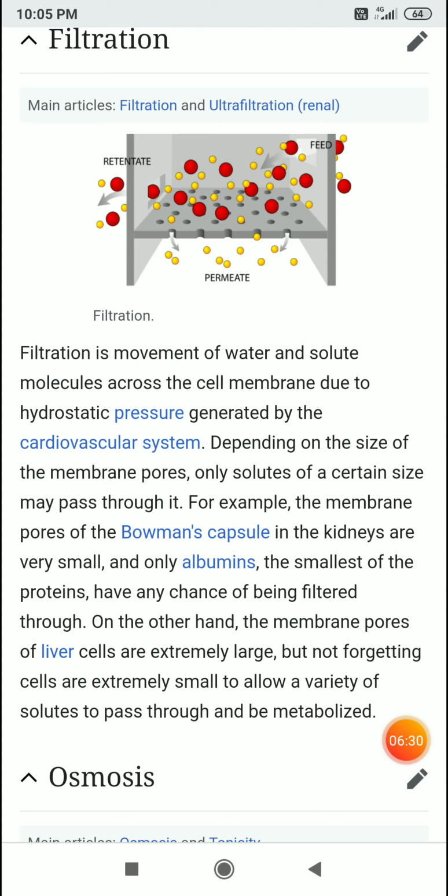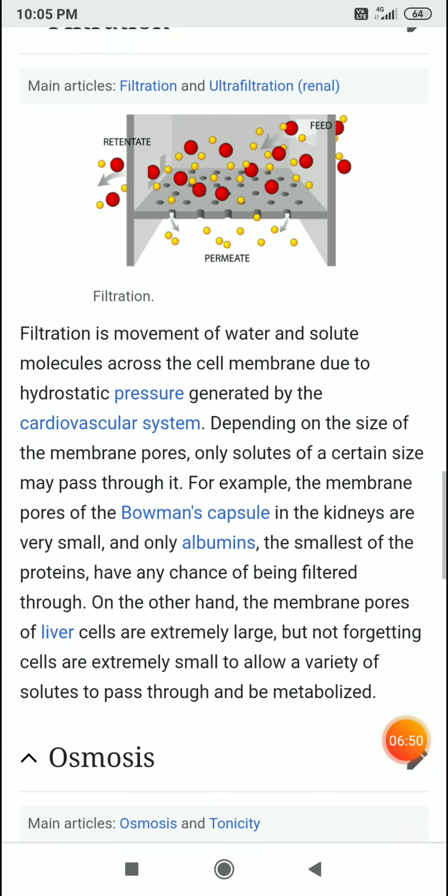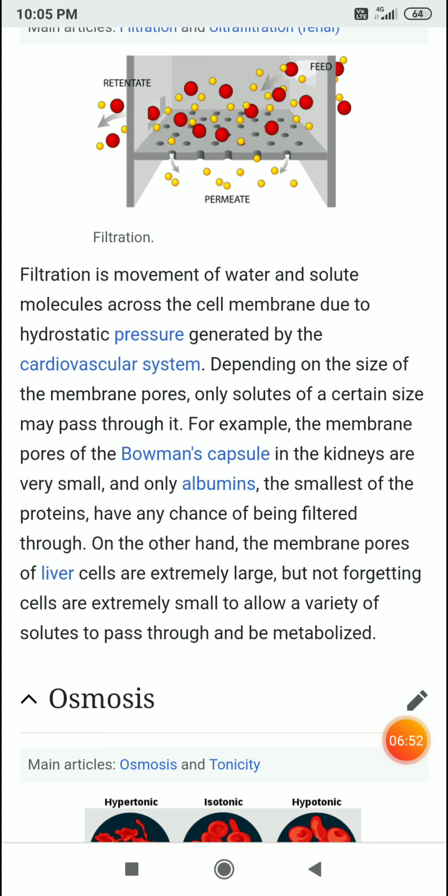For example, the membrane pores of Bowman's capsule in the kidney are very small, and only albumins, the smallest of the proteins, have any chance of being filtered through. On the other hand, the membrane pores of liver cells are extremely large, to allow a variety of solutes to pass through and be metabolized.